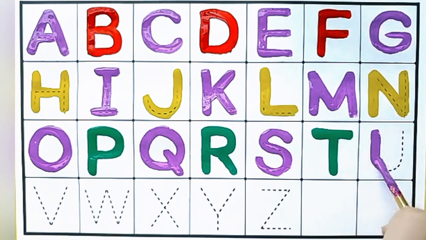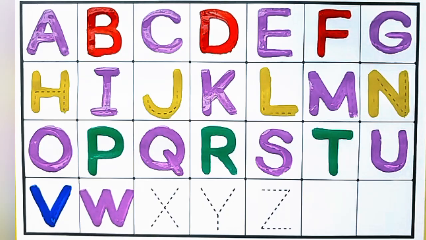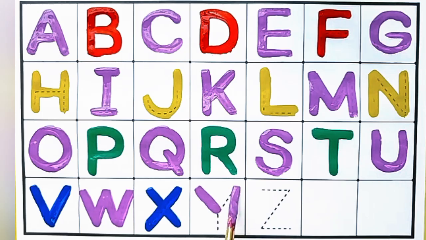U for umbrella. V for violin. W for watch. X for xylophone. Y for yak. Z for zebra.